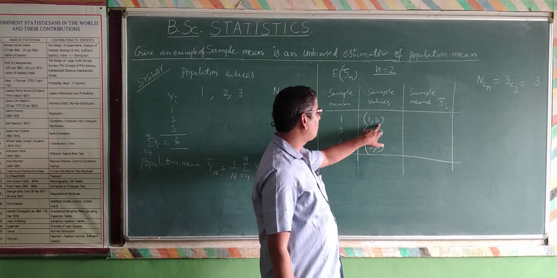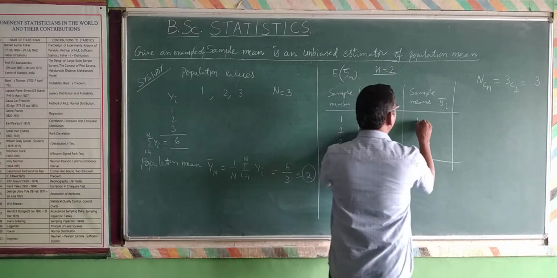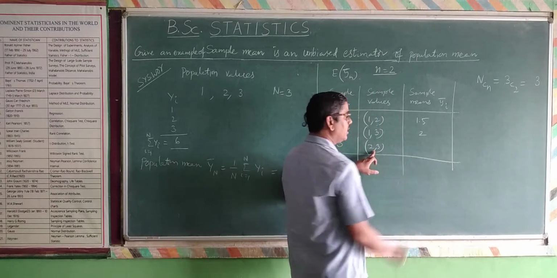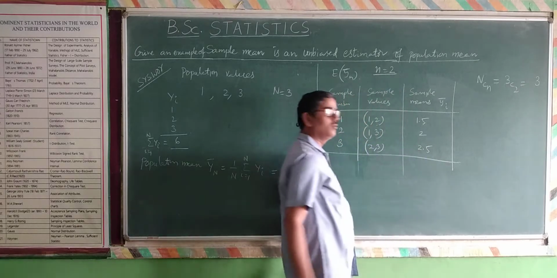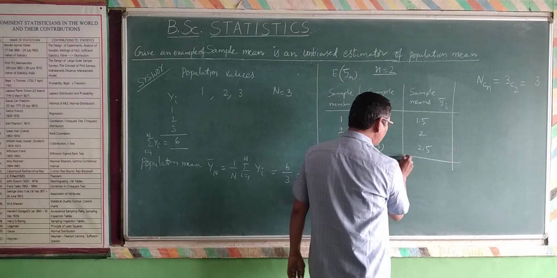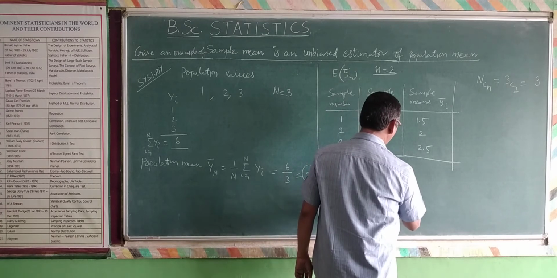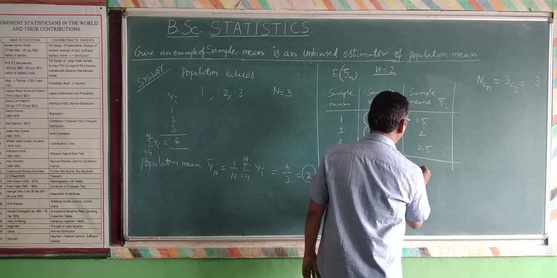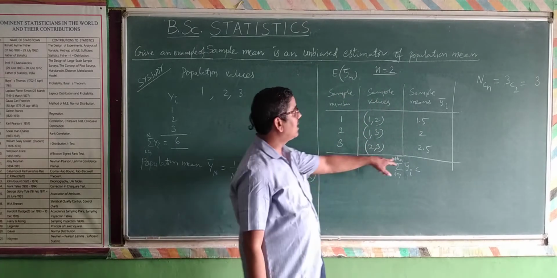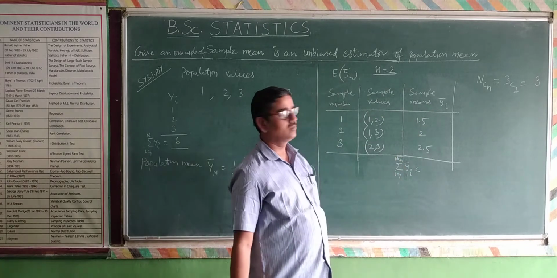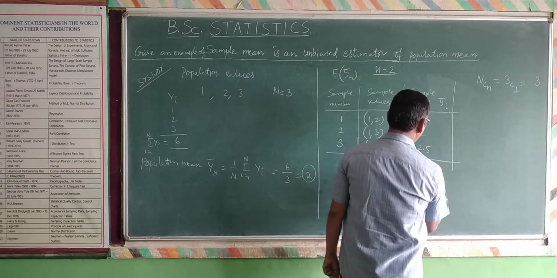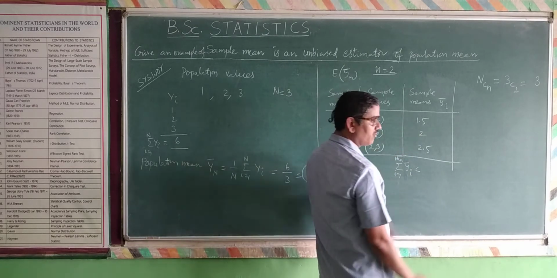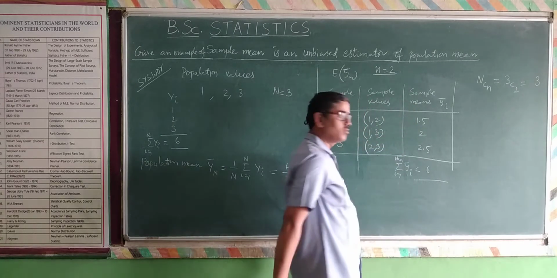Now, what is the mean of 1 and 2? 1.5, that is 1 plus 2 divided by 2. For 1 and 3, 4 divided by 2, that is 2. For 2 and 3, it is 2.5, that is 2 plus 3 by 2. Now summation i equal to 1 to N C n of y bar i. N C n is 3C2, that is 3. So it is the total: 1.5 plus 2 is 3.5, plus 2.5 is 6. This is the value here.